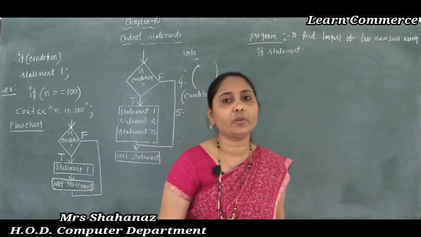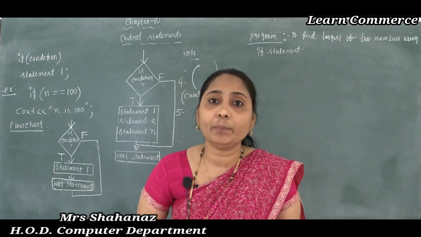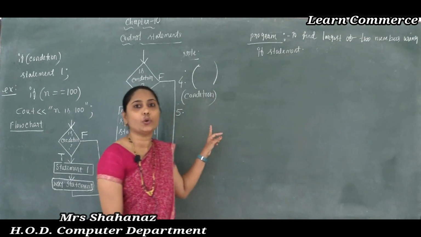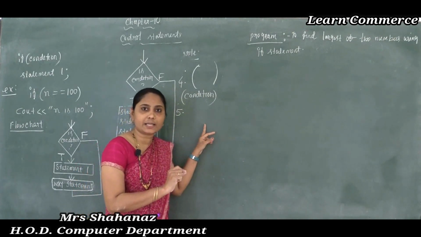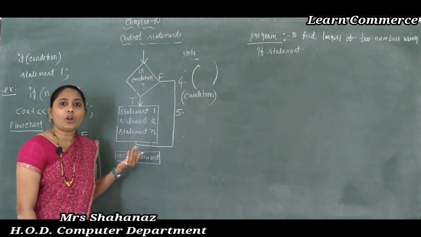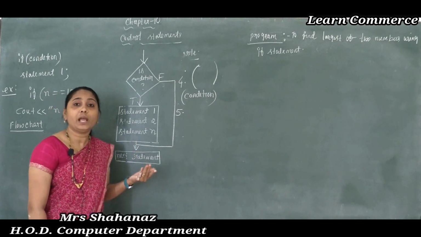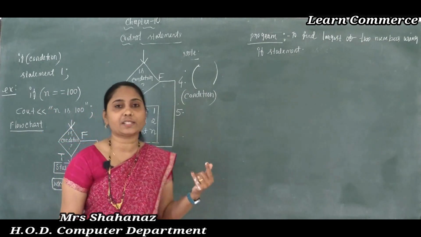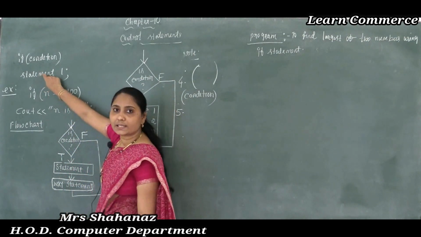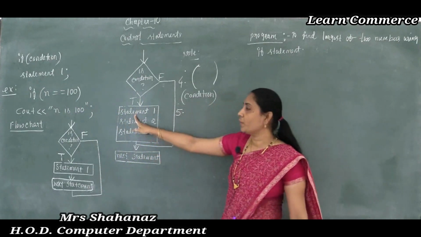And the last point: statement 1 will be executed only when the condition is true, and sometimes it may be a single statement or a block of statements, correct? We already know the syntax of the single statement and the syntax of the block of statements.